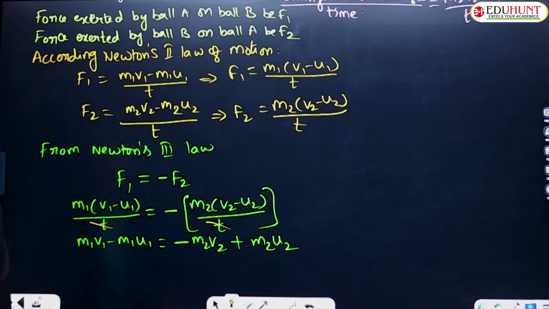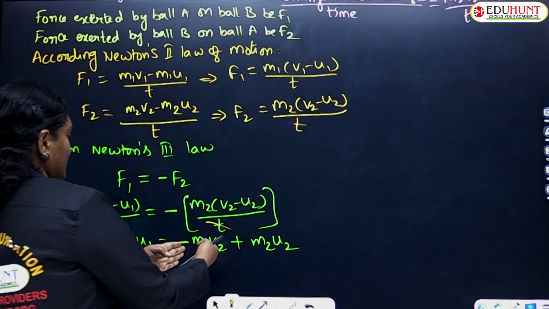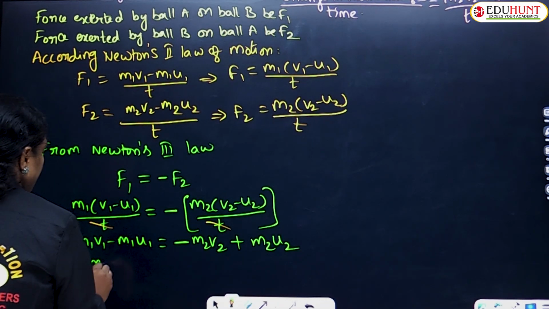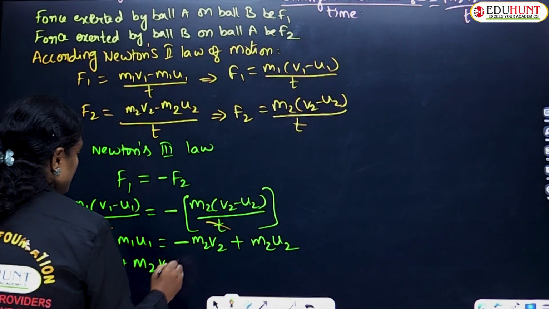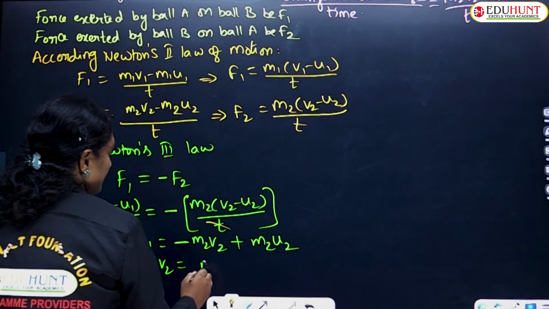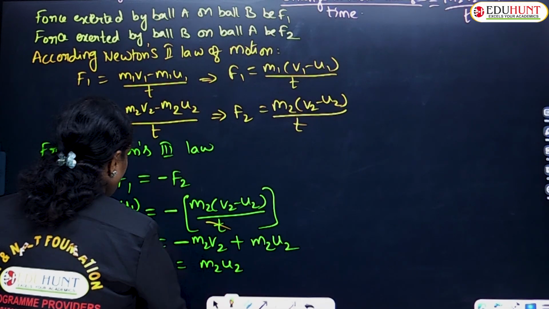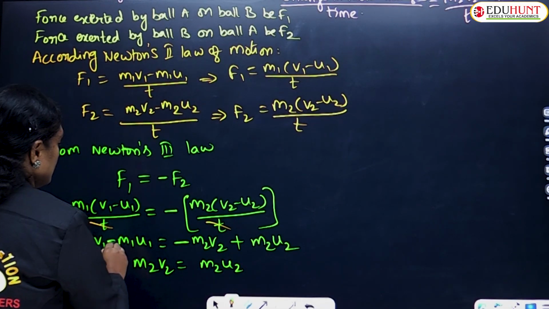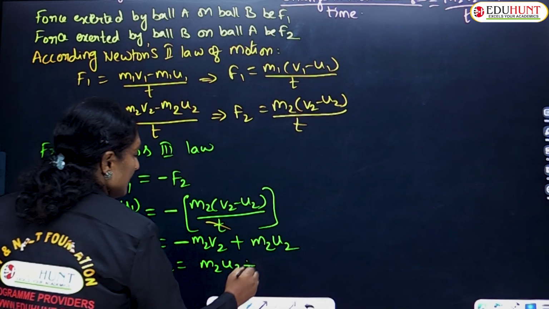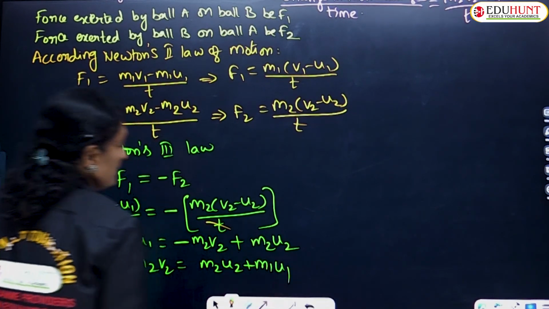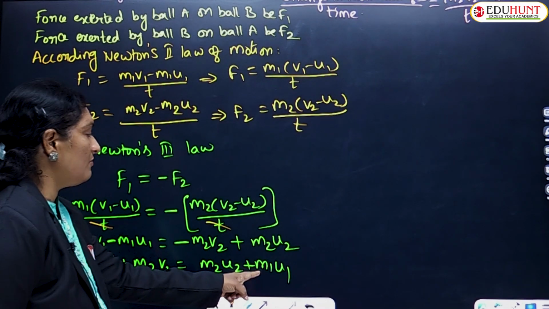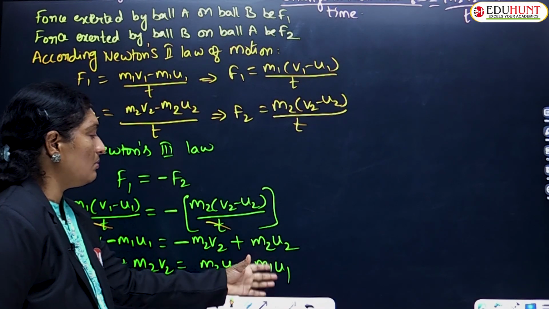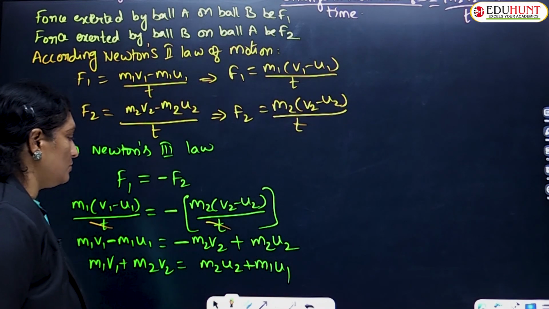That's it, children. So we have this minus m2 v2, bring the other side, we have m1 v1 plus m2 v2 is equal to, what is left over? We have m2 u2 and minus m1 u1, taking to the other side we have plus m1 u1. So this is the total momentum before collision. Before collision, what is the total momentum? m1 u1 plus m2 u2.